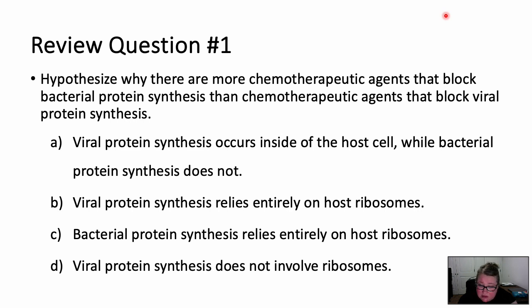Okay, so let's walk through this question before I tell you the answer. There is one of these, A, B, C, and D, that we can automatically eliminate just based on what it's about. It's talking about protein synthesis. What organelle does protein synthesis, guys? The ribosome. You always have to have ribosomes to make proteins. D is incorrect because all protein synthesis involves ribosomes, whether it's bacterial, viral, or eukaryotic, we need to have ribosomes. So D is automatically wrong. This cuts down one question, so we're left with 3.